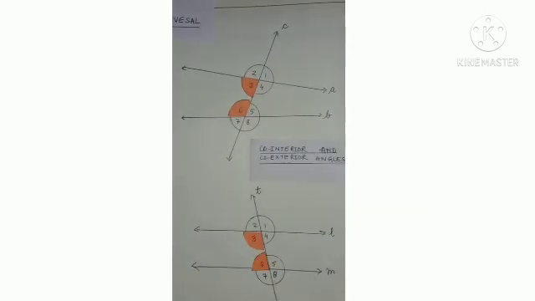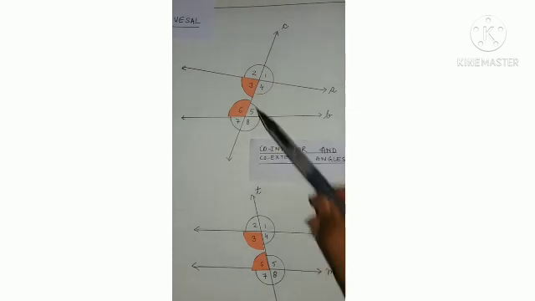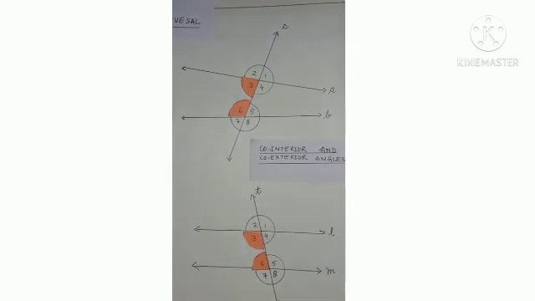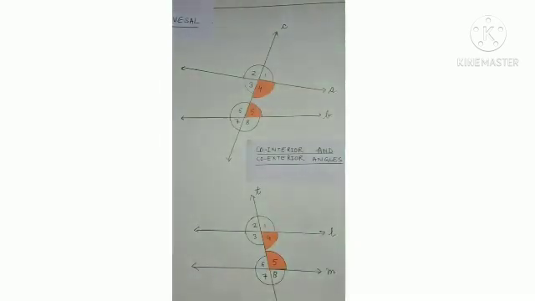Now we are going to study co-interior angles. A pair of interior angles on the same side of the transversal is called a pair of co-interior angles. Here, angle 3 and 6 is a pair of co-interior angles. Angle 4 and 5 is also a pair of co-interior angles.